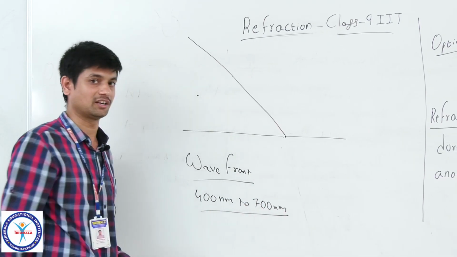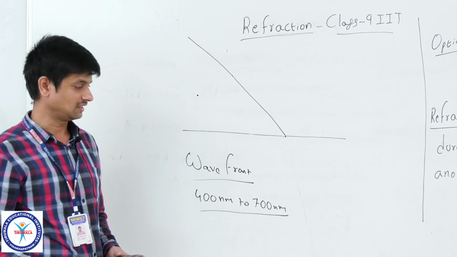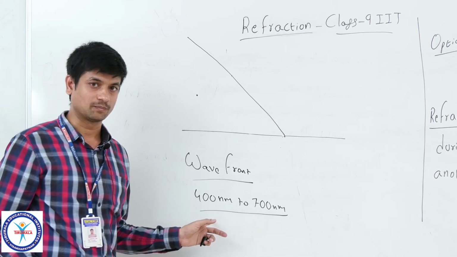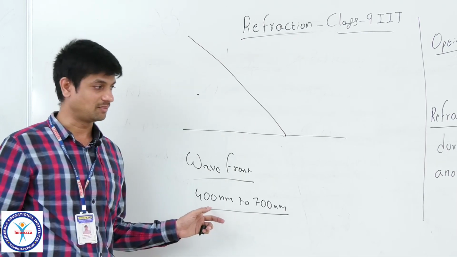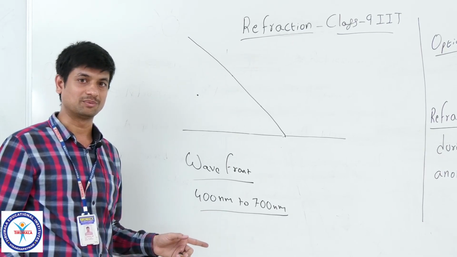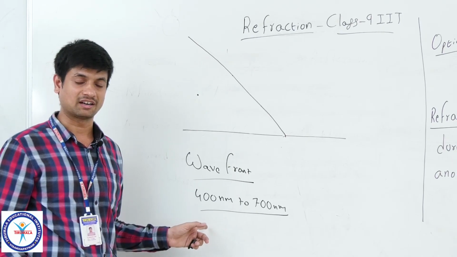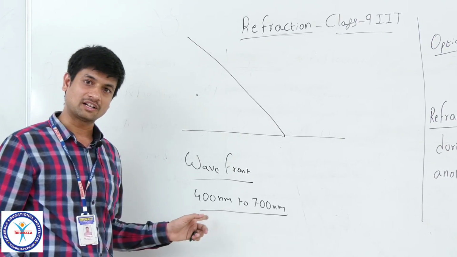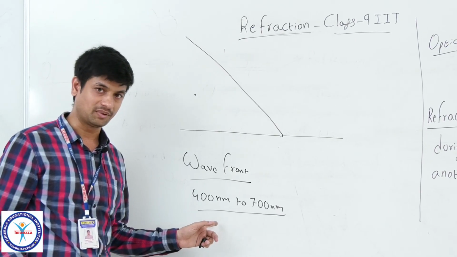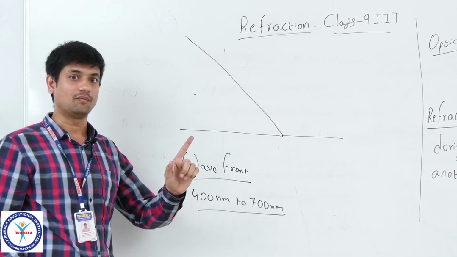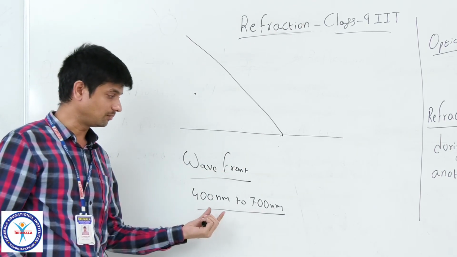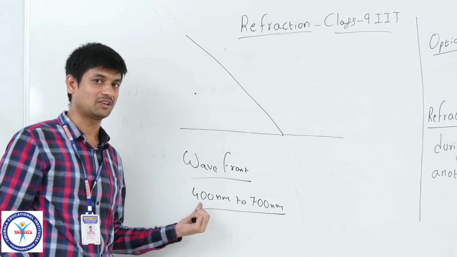This is called visible light, because our eyes are sensitive for only these type of wavelengths. That's why we can see these objects based on this light. But even below this light wave, that means infrared and ultraviolet waves, those are also considered as light waves, but they cannot be observed by your eyes, because some objects will interact with that material. Based on that one also a refraction takes place. But before going to that, try to understand what is wavefront.